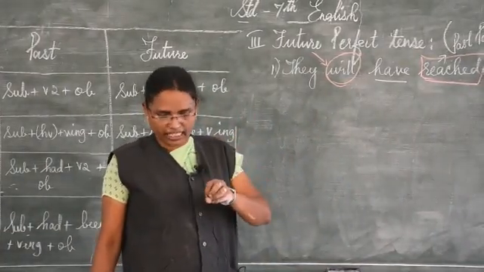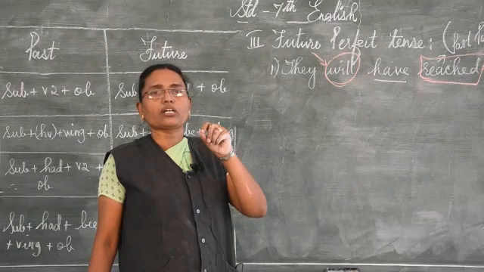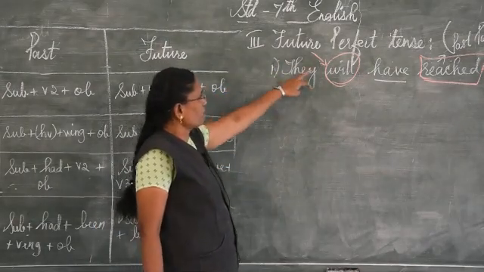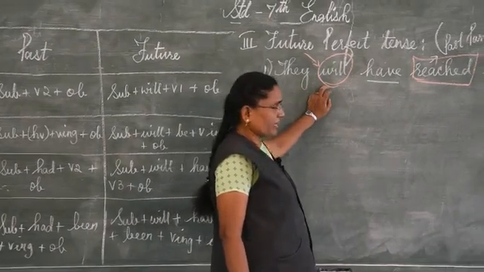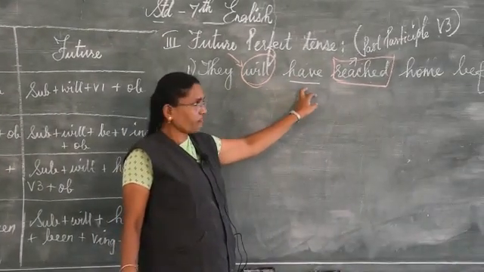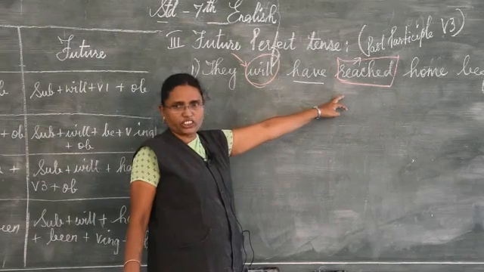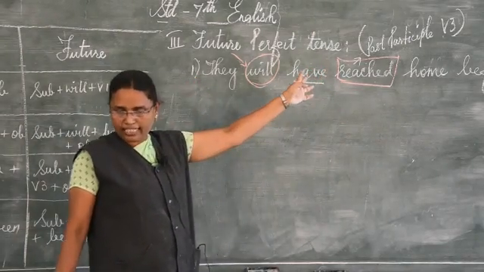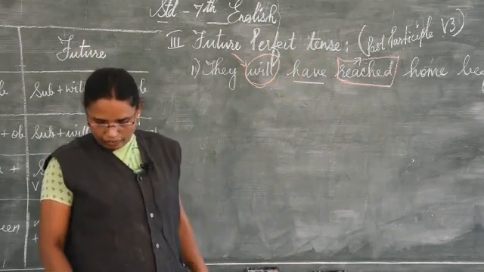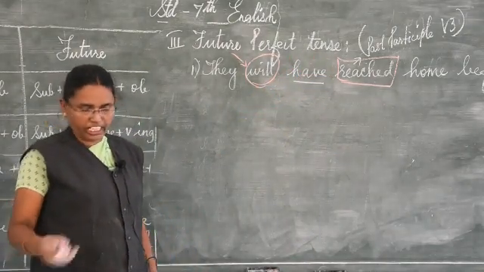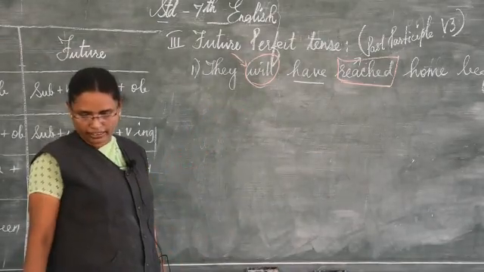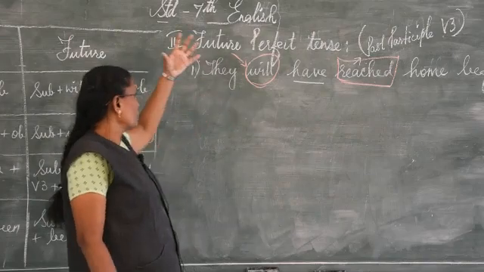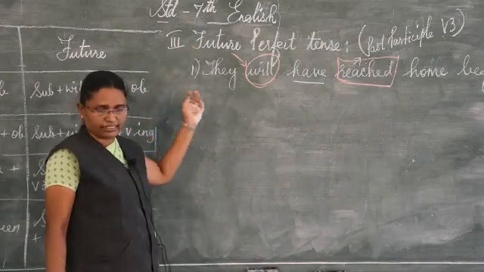I is again the subject. For this we have to use will as a future one, and you have this have, and then the verb will change into the third form, that is past participle. I told you, it will change into finished painting by evening. Okay, in this way you will write all these tenses.